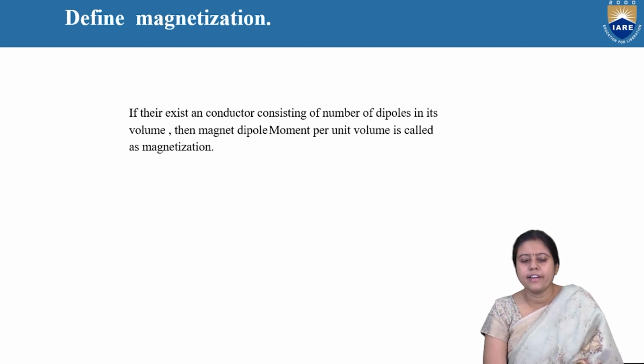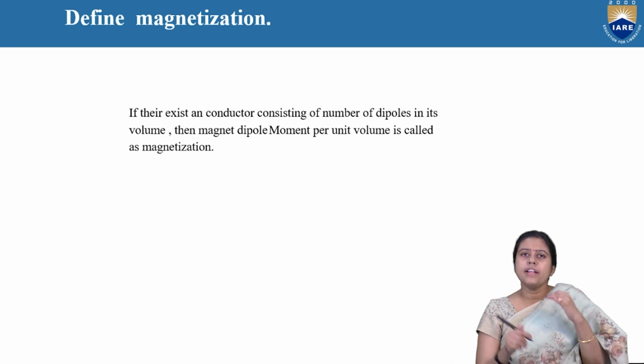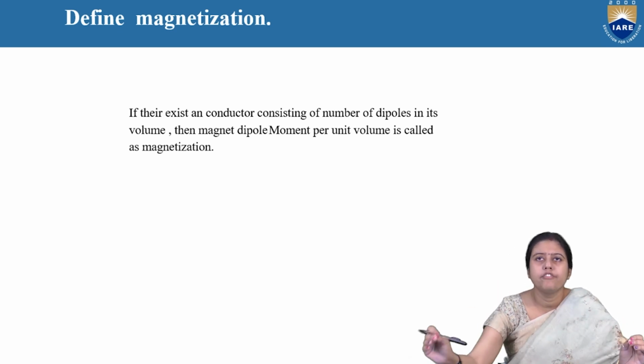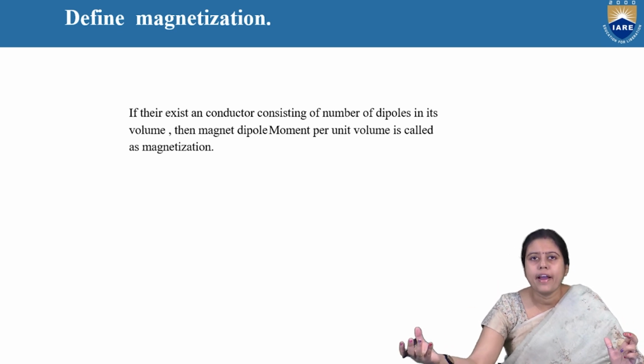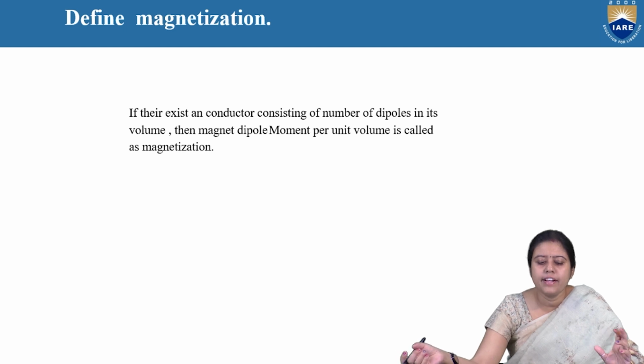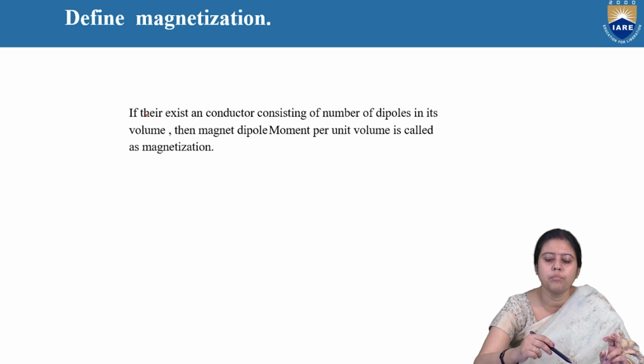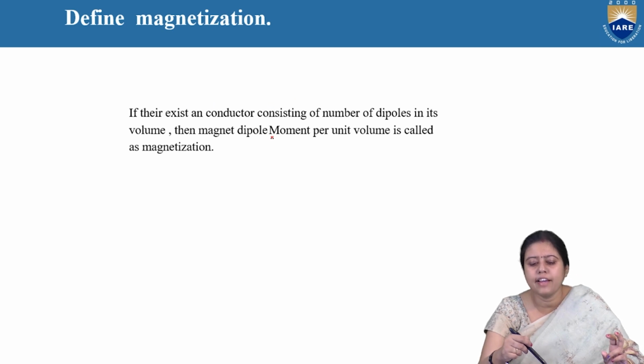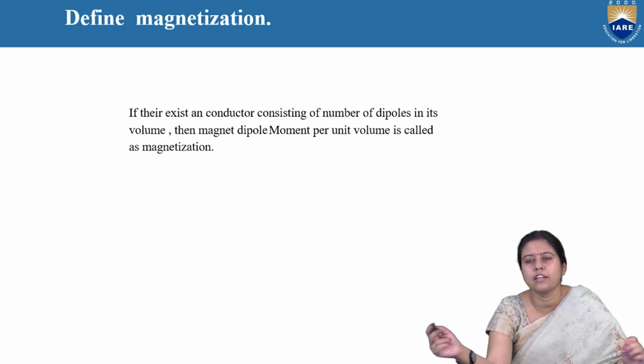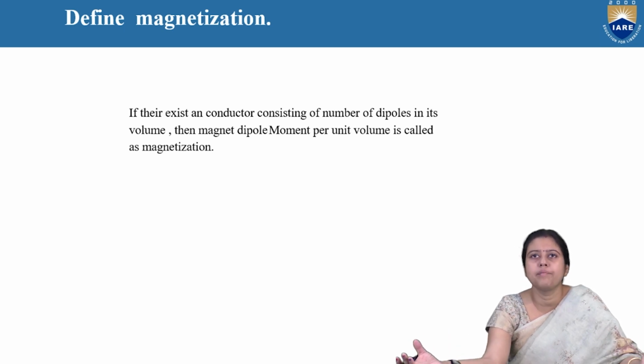Now what is magnetization? If a conductor consists of a number of dipoles in its volume, then the magnetic dipole moment per unit volume is known as the magnetization. We say it is magnetized. What is the meaning of magnetized?